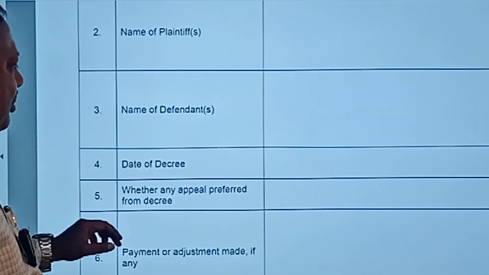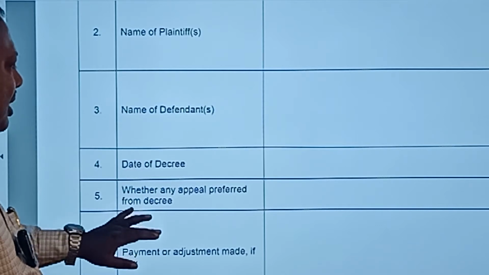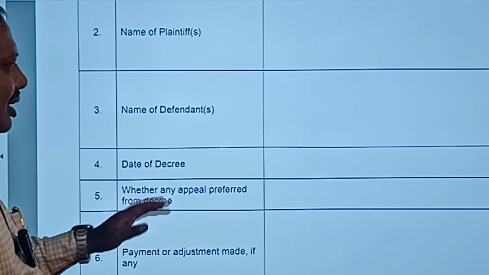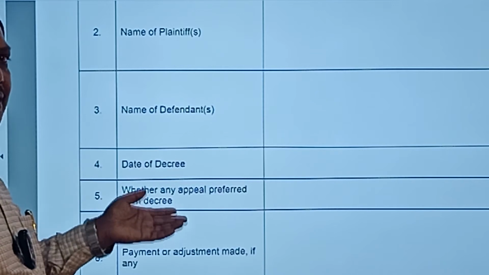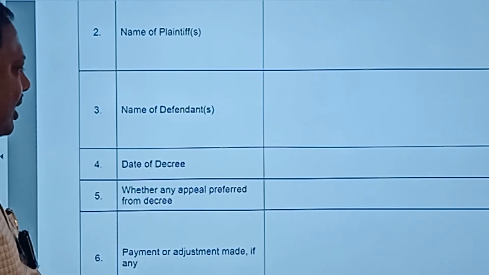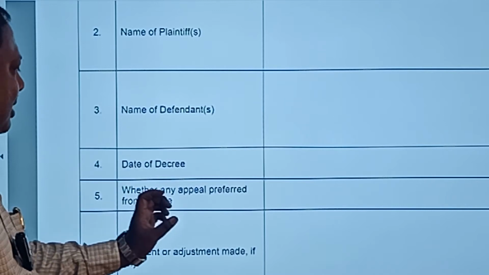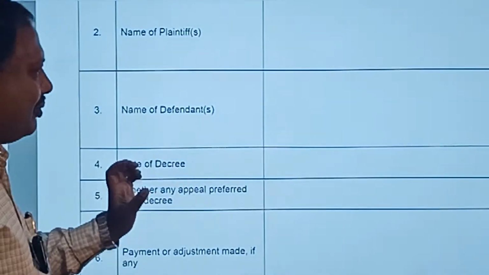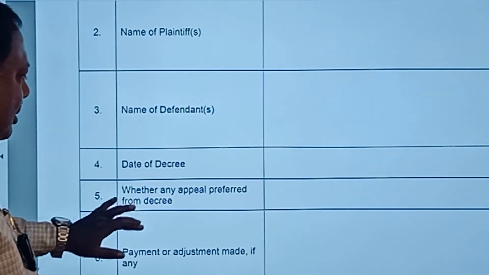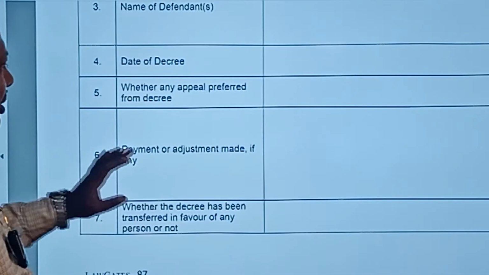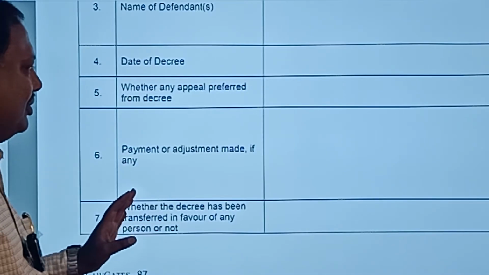Then, whether any appeal was preferred from the decree. Sometimes the judgment debtor challenges the decree in the appellate court and gets a stay also. So in that case, if any appeal is preferred, you have to fill up whether it is yes or no. Then here, payment or adjustment made, if any.